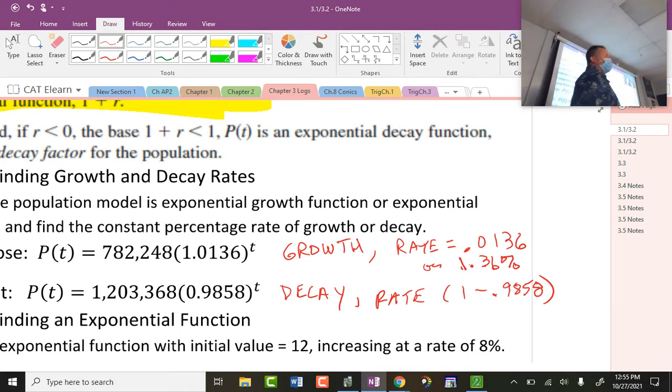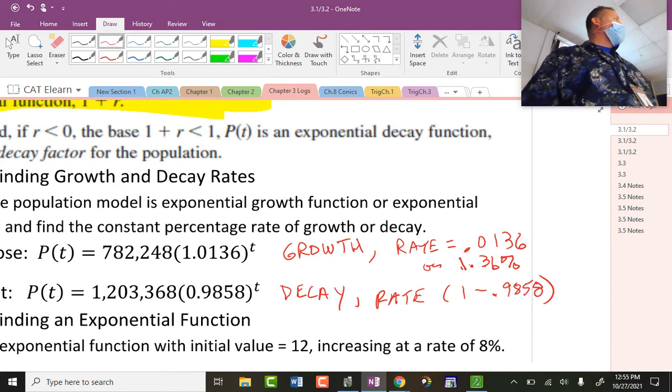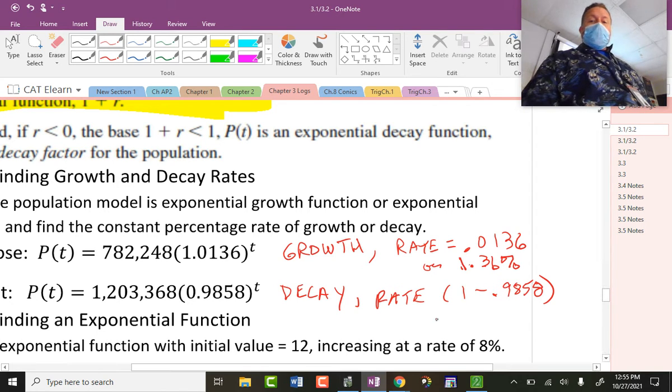Can someone do that on a calculator? I asked that last hour. I have 27 students. Not one student did a thing. Anyone going to do this for me? Oh, he's got it. She's got it. Okay. All right. What's the answer? 0.0 what?